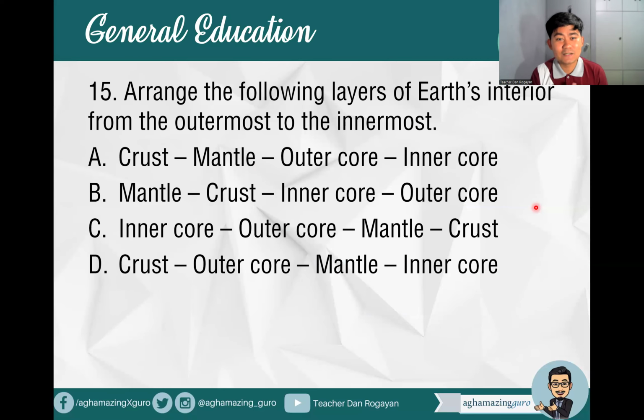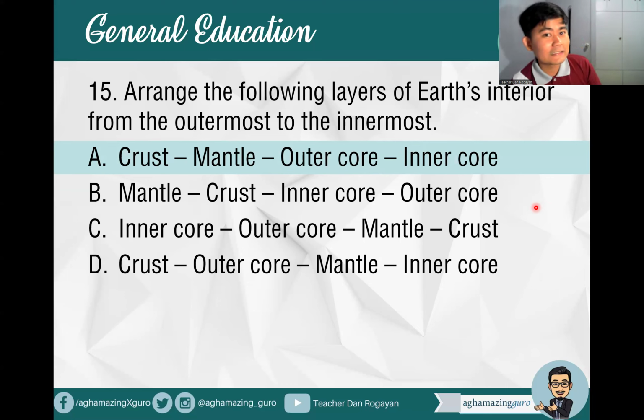This is a very basic one. Arrange the following layers of Earth's interior from the outermost to the innermost. From the outside going inward, and we all know that the outermost is called the crust. So we have A or D. You know that right away, so that's letter A, the crust. Then the mantle, the thickest part, the outer core, and the inner core.